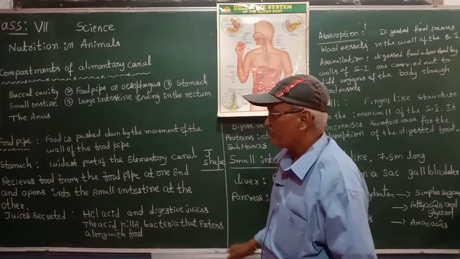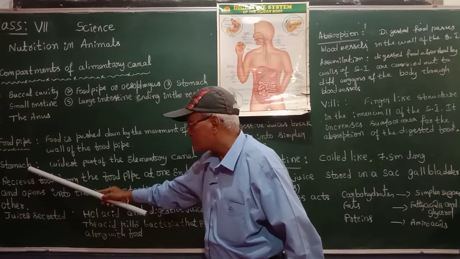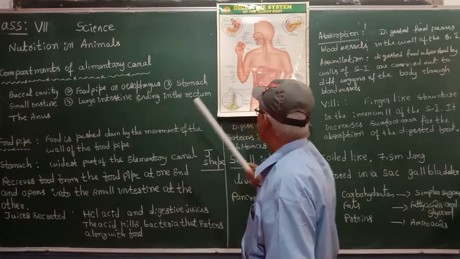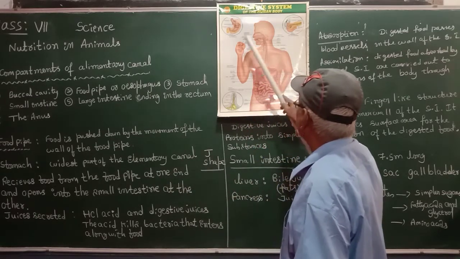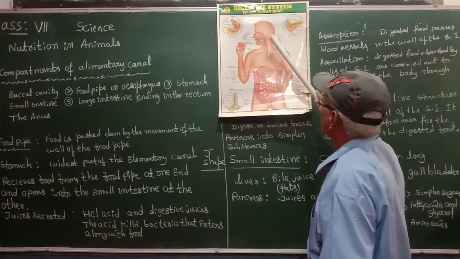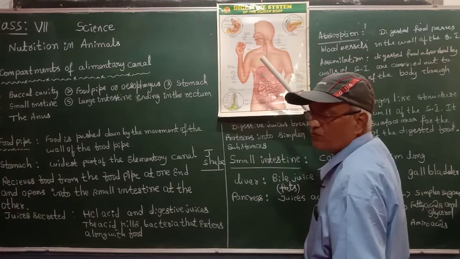J shape. The stomach receives food from the food pipe at one end. Here I am explaining diagrammatically. The stomach collects food from the food pipe, or esophagus, which is another name for the food pipe.